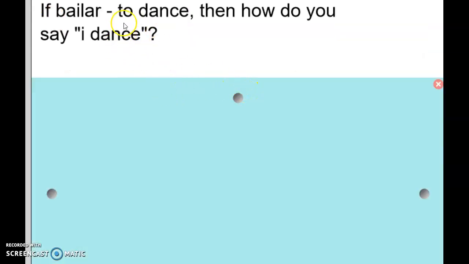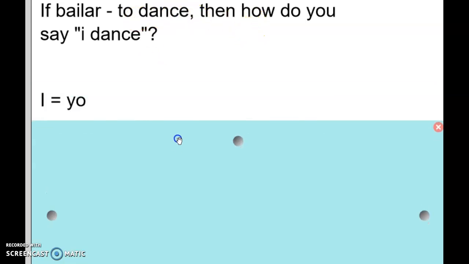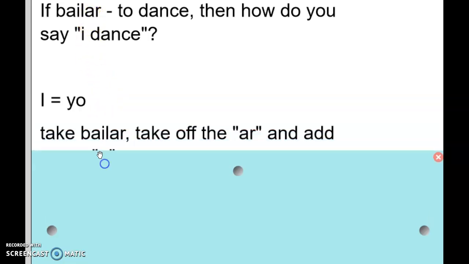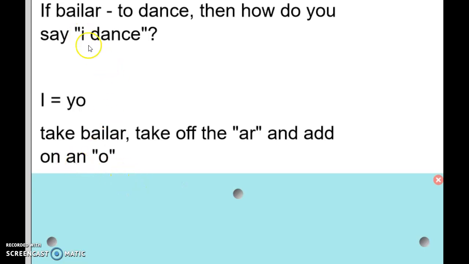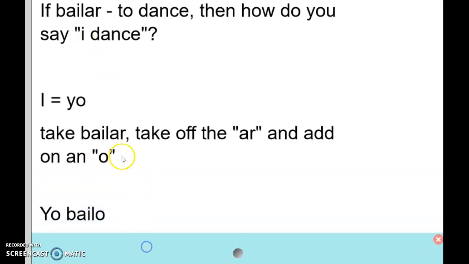All right, so if bailar means to dance, then how do you say I dance? Well, remember, I is yo, and what is our ending for yo? We're going to take off the AR of bailar, and what do we add back on to make I dance? Take off the AR and add on an O. So I dance is yo bailo.